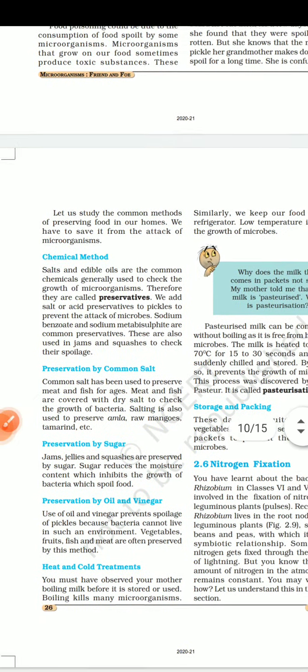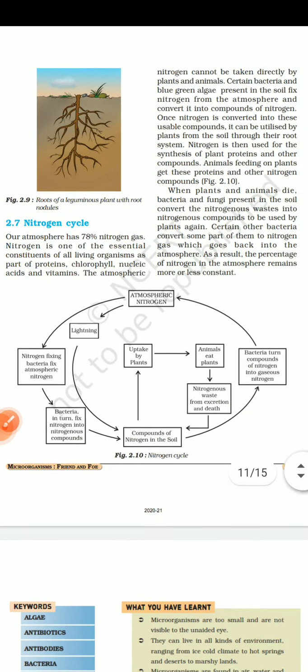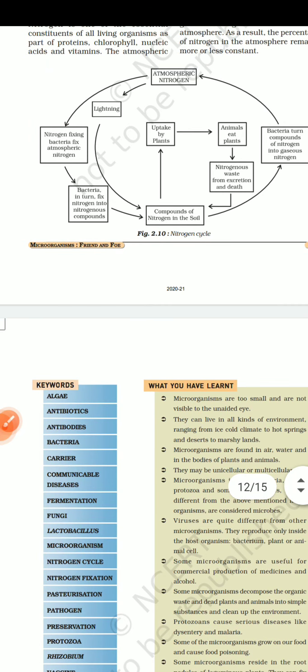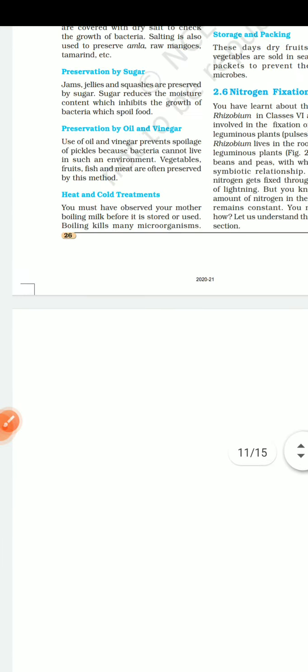Chemical method: preservation of food in salt, sugar, vinegar, and cold treatment. Storage and packing, nitrogen fixation, and the nitrogen cycle. After that, we discuss this in the next video. Keywords, questions and answers, and whatever is in this chapter.